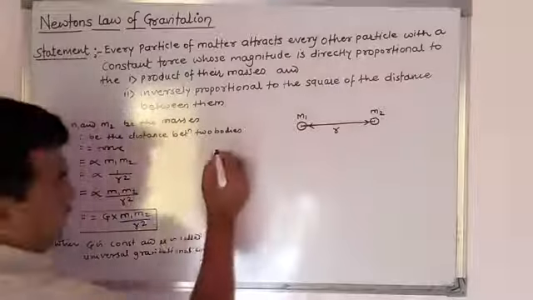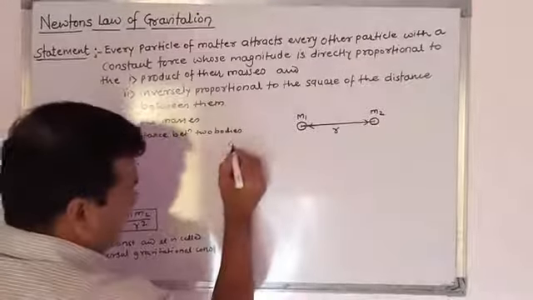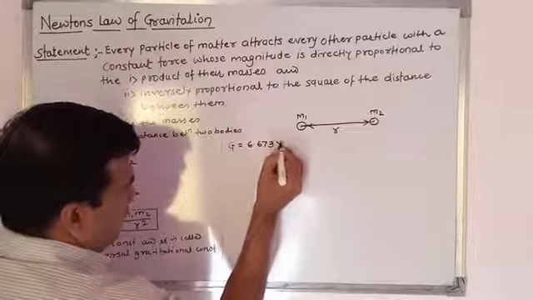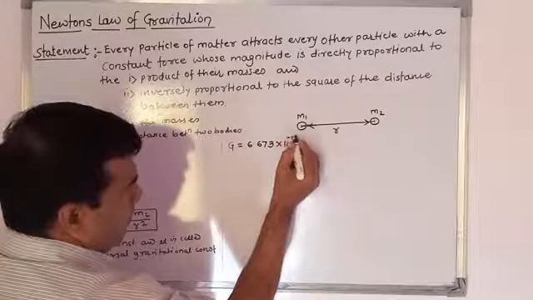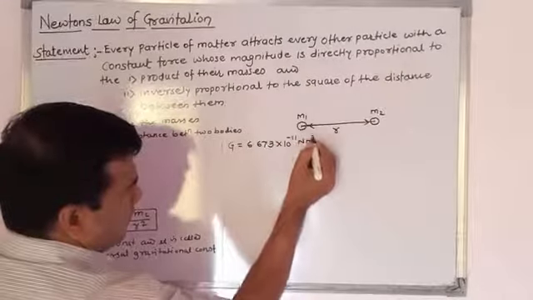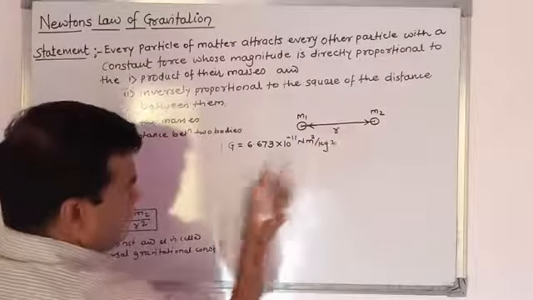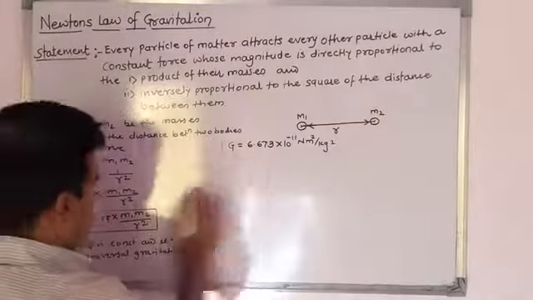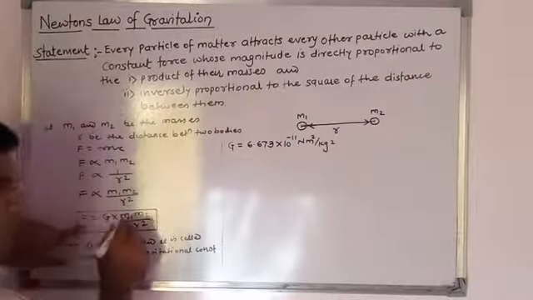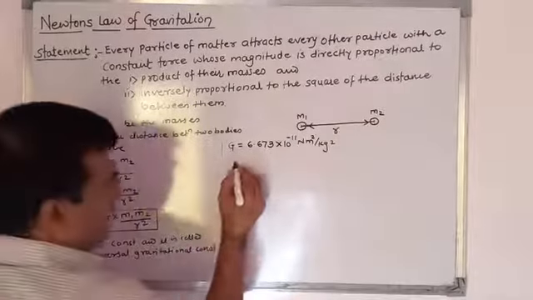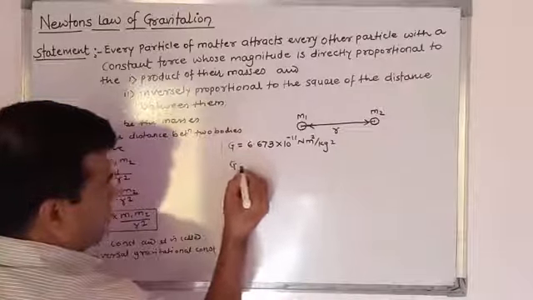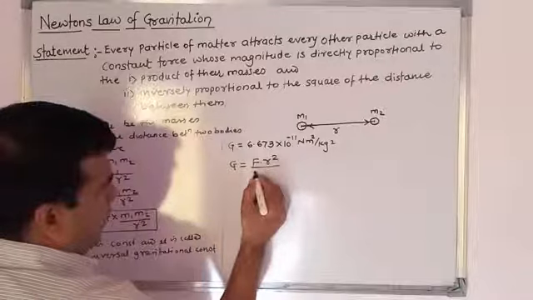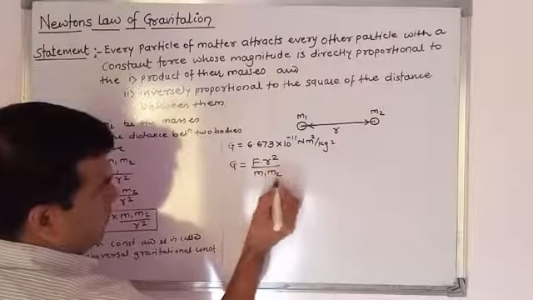The value of this gravitational constant can be written as G is equal to 6.673 into 10 raised to the power minus 11 Newton meter square per kg square, and this can be determined by this formula. F is equal to G into m1 m2 upon r square, and therefore we can write G is equal to F into r square upon m1 m2.